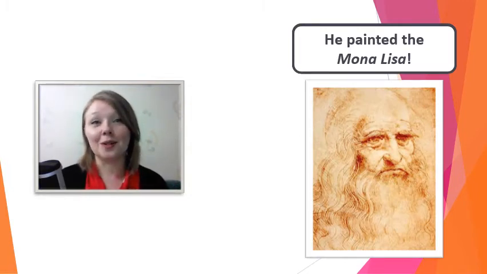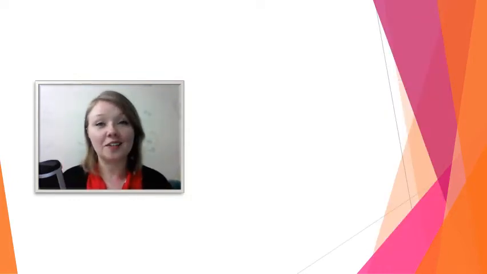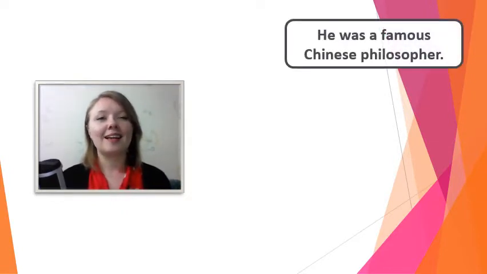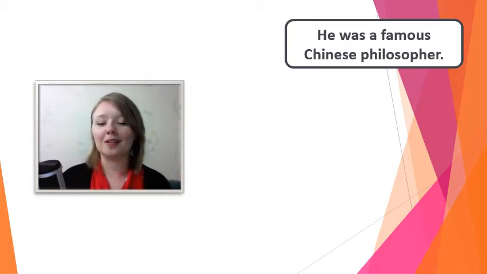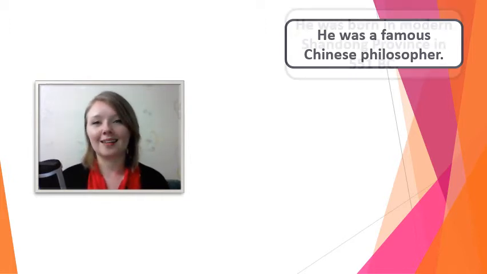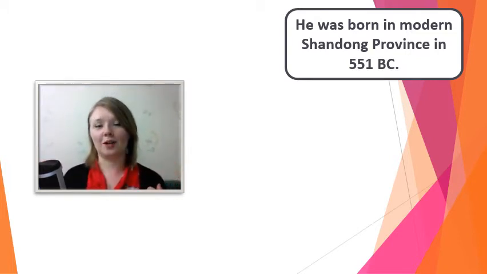Let's go to example number 2. Let's look at our next 3 sentences and see if you can guess who this famous historical person is. He was a famous Chinese philosopher. So maybe you can think of a few famous Chinese philosophers. He was born in modern Shandong province in 551 BC. Okay, so he was born a very long time ago. He's a very old Chinese philosopher.